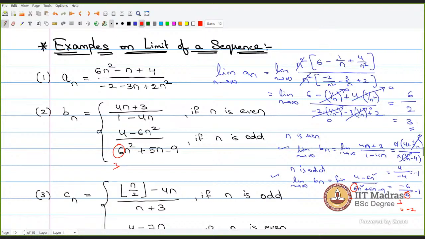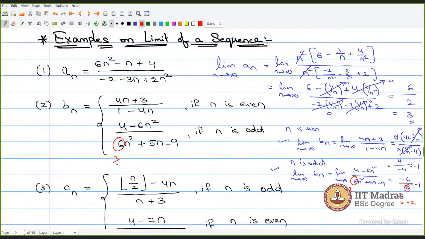So in this situation, the limit of the sequence bn does not exist. That's it. So whenever the question is given like this, you have to check the two limits. If the two limits are equal and approaching a single real number, like in this case minus 1, then we say the limit of this sequence exists and the limit value is minus 1, and this is how we check.